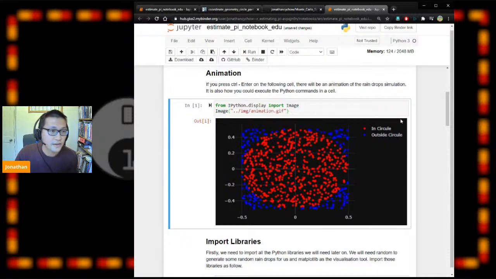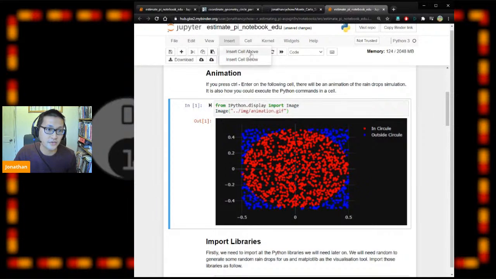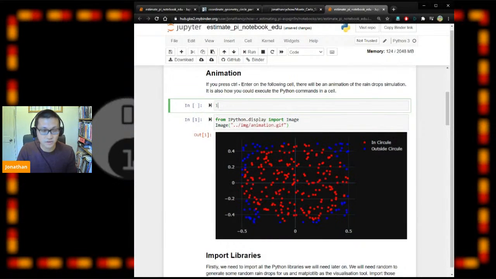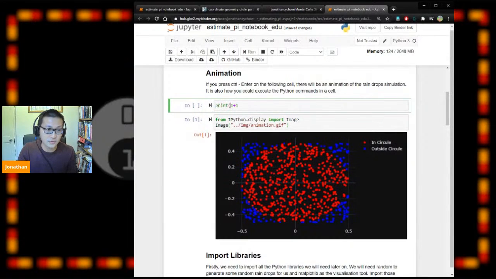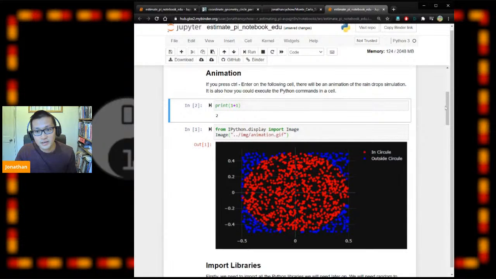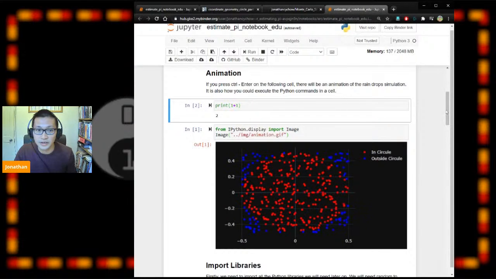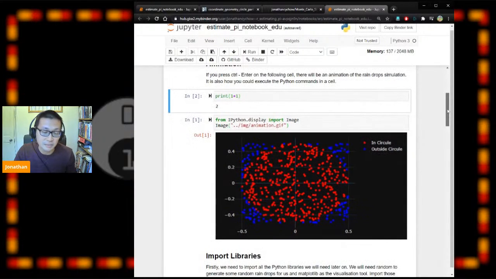Another trick is you can insert another cell above or below. Maybe I can try insert above. In this cell, you can type whatever Python code you want, so maybe 1 + 1. If I print this out, hopefully I will get 2. That's actually quite useful, so you can debug your Python code and experiment with different code as you go along.